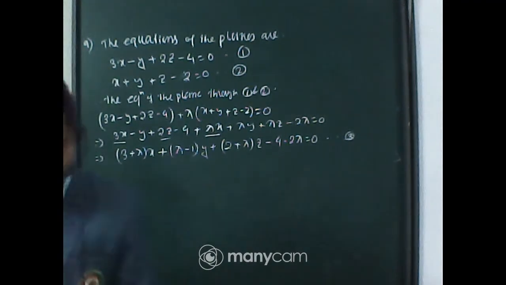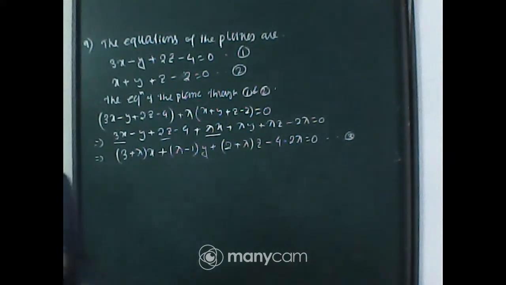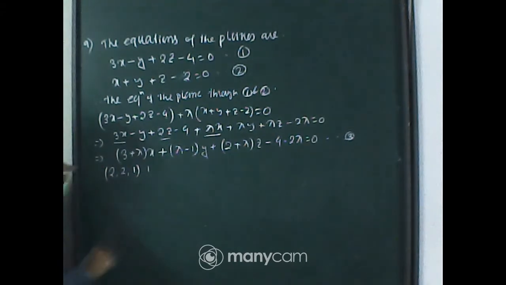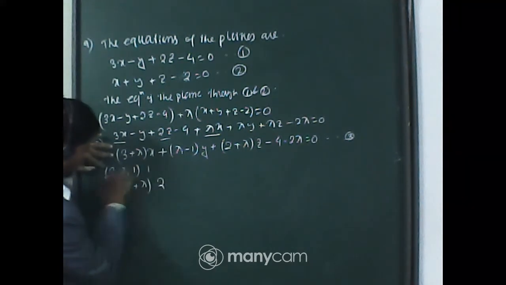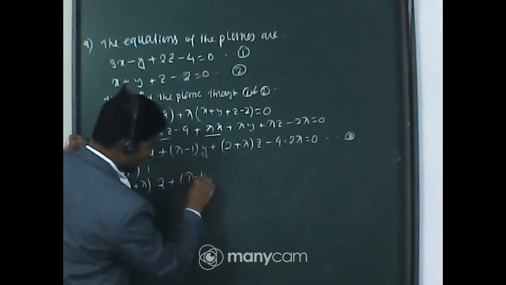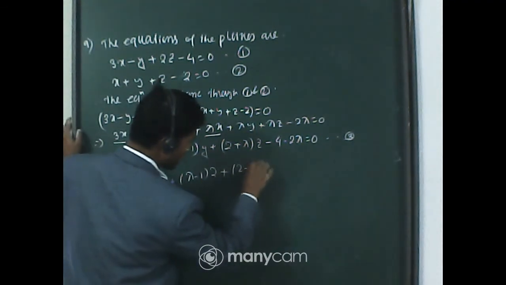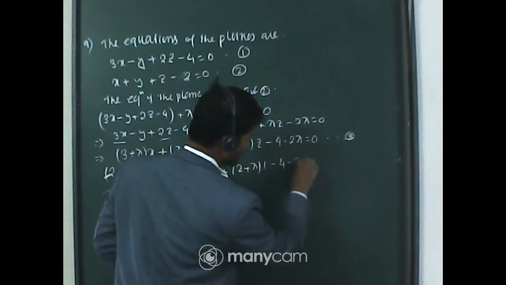Now if you look at the question, it is given that the new plane is passing through the point (2, 2, 1). Now if this equation number 3 is passing through the point (2, 2, 1), then this point will satisfy the equation of the plane. So put it here. It will be (3 plus lambda) into the value of x, 2, plus (lambda minus 1) into the value of y, 2, plus (2 plus lambda) into the value of z, that is 1, minus 4 minus 2 lambda is equal to 0.